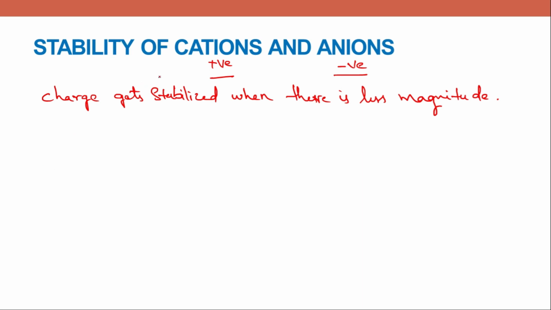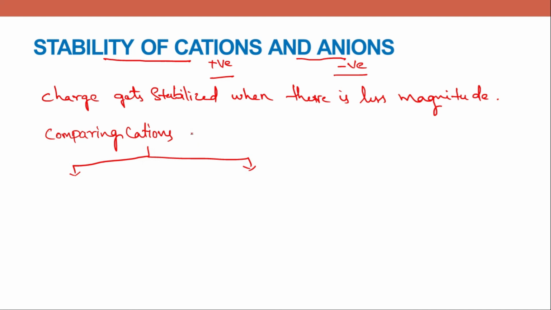So what we have to do is compare the stability of cations separately, and the stability of anions is compared separately. We cannot compare cation and anion. Only similarly charged molecules can be compared. When comparing cations, there are two ways. When you are comparing two molecules, both having positive charge, both are cations, and both molecules have the same hybridized carbons, the hybridization is the same in both molecules.